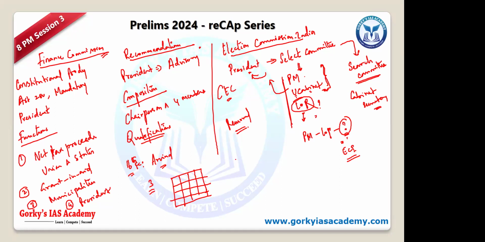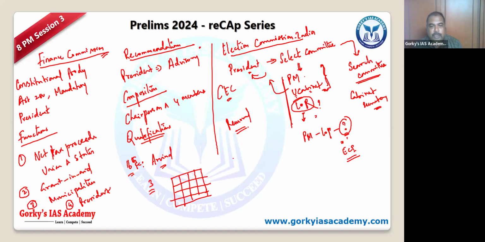Okay, so what are the other changes, amendments? Salary: now it is not that of a Supreme Court judge, it is just a secretary. Okay, so it is equivalent to the cabinet secretary level. Okay, so that's a significant change.